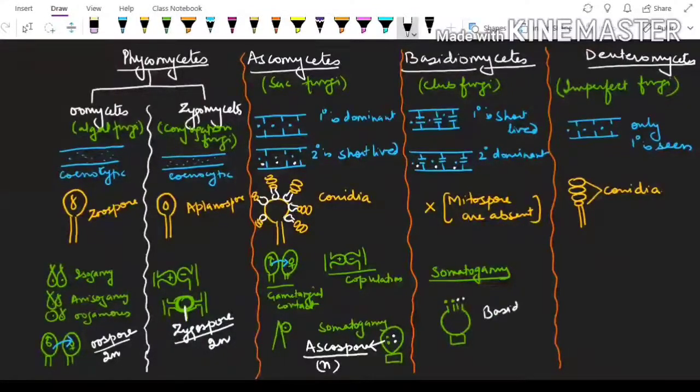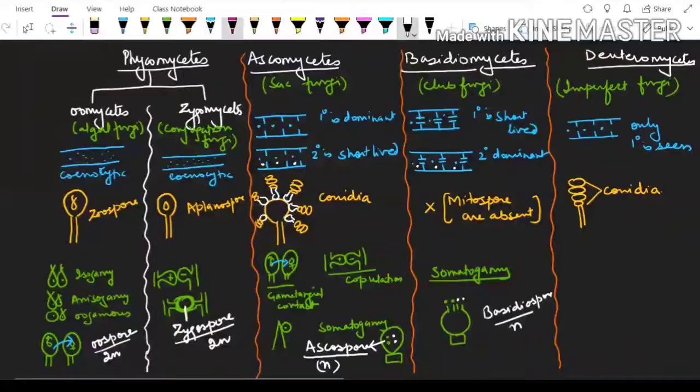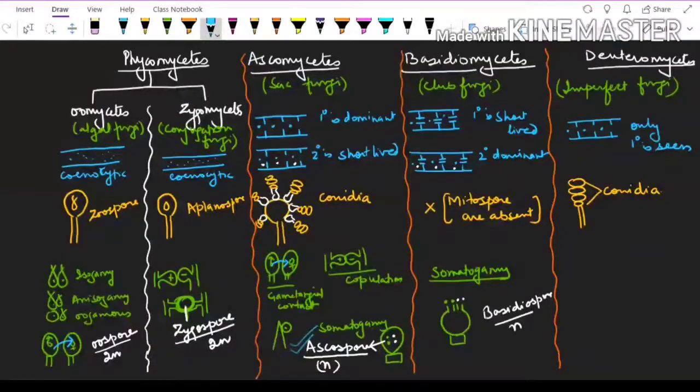Basidiospores are also made by the process of meiosis. They are N in nature. Please focus, class. Few things, just focus very carefully. If you see here, ascospores, focus, ascospores are made inside and basidiospores are made outside.